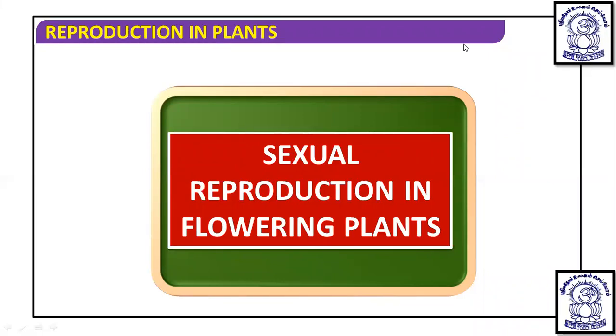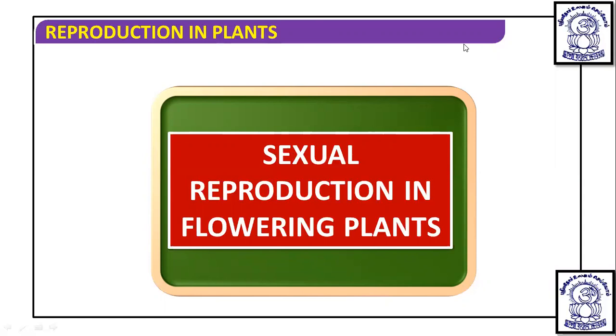Now some things about the male reproductive organ were remaining, that is some of the advantages and disadvantages of pollen grains, then pollen viability. Such topics were remaining, which we will discuss today first. Then we will talk about the female reproductive organ, that is pistil or carpel, and the formation of megaspore and embryos within that. And then we will deal with some of the questions. So students, from now, focus here in a proper way so you can understand this in detail.